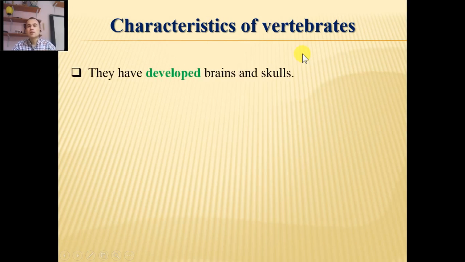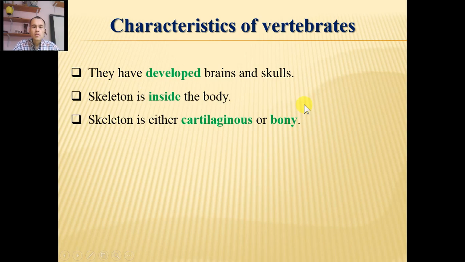They have a developed, complex brain, which is protected by bone, we call it the skull. Their skeleton is invisible because it is inside the body. That's why you can't see any bone of, for example, the human. The skeleton may be either cartilaginous or bony. Cartilage means soft bone. For example, it is found in your ear, tip of the nose and trachea.